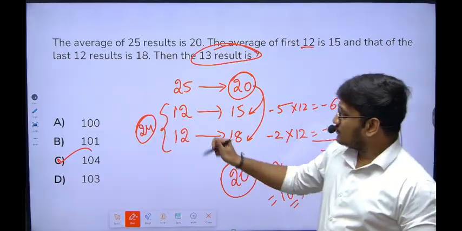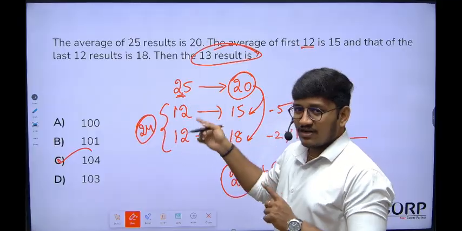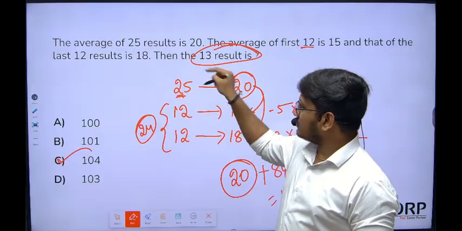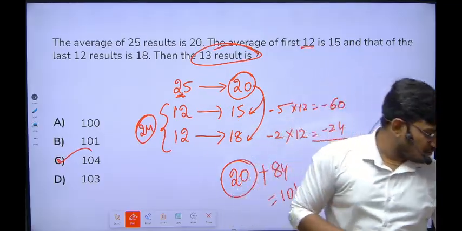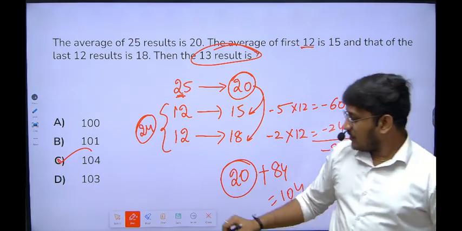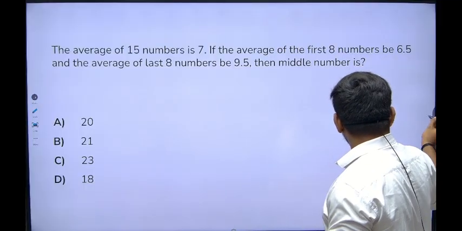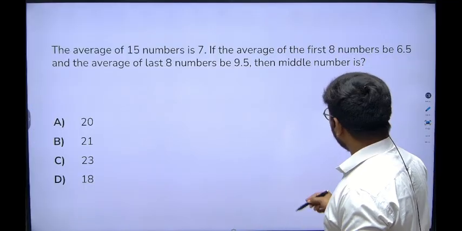Now if you observe, there are 25 people here, 24 covered, and that one person who is left is nothing but the 13th result. Now there is one more pattern of question that you will get, especially this pattern of questions. Let's see what the logic is.